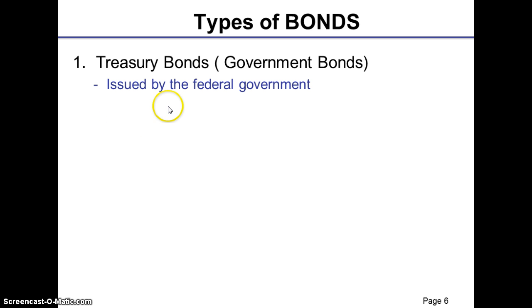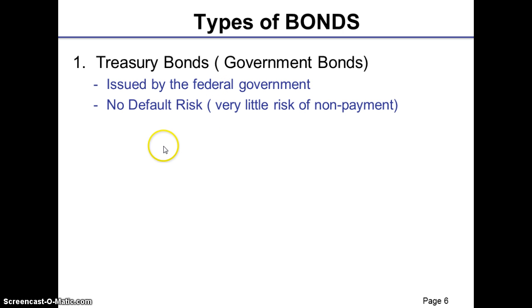It is reasonable to assume that the federal government will always make the promised payments, which means that it is very rare that the government will default on the payment of either the interest or the principal amount or the face value of the debt. Because of this, treasury bonds or government bonds are said to have no default risk at all. That means there is very little risk of non-payment on such bonds. So no default risk is one feature of the government bond.